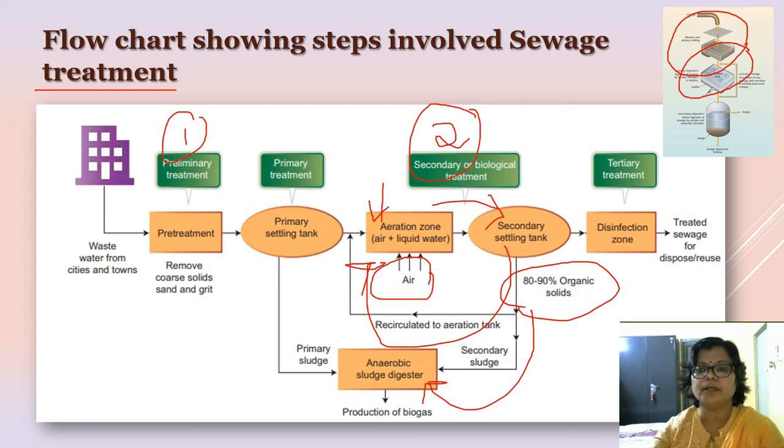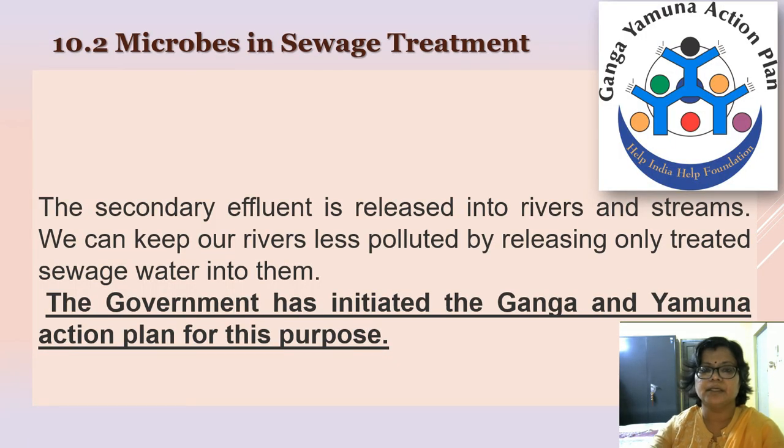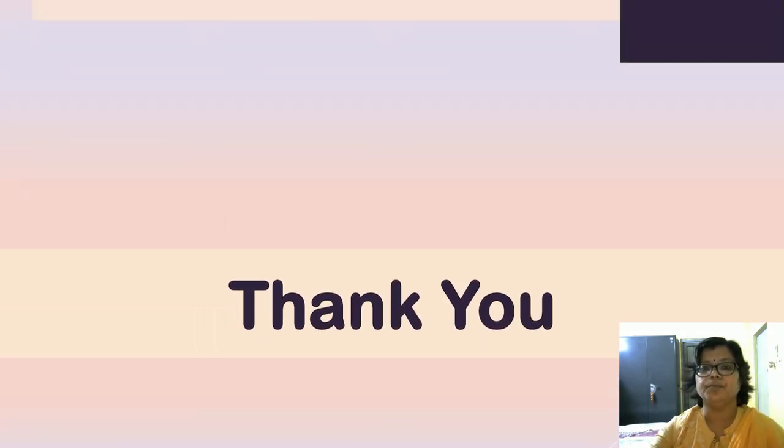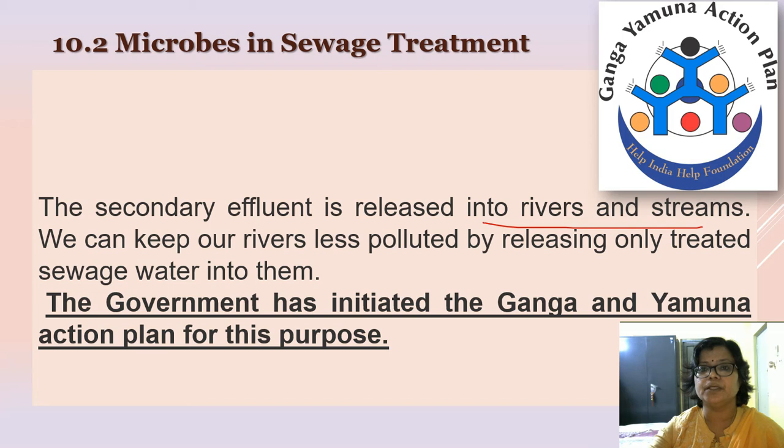Therefore, after the anaerobic sludge digester, the effluent can now be released into the river or the stream, because now the pollution level has become highly reduced. So these are the steps which are involved in the sewage treatment, which should be followed before disposing the sewage into the water bodies.